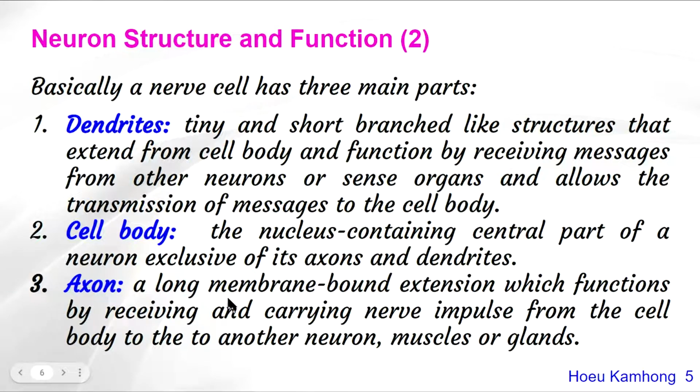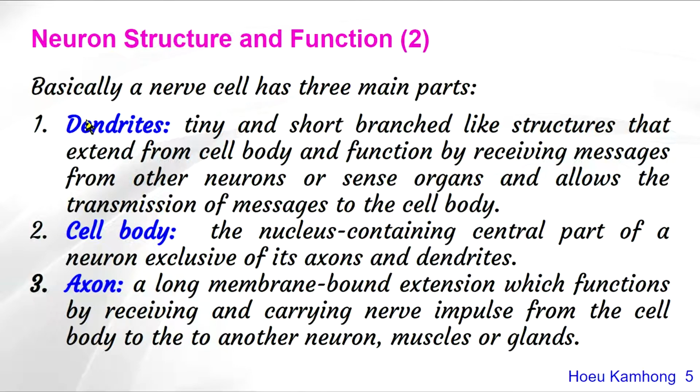It is a long extension from the cell body. Generally, a neuron has only one axon, and it receives and conducts information from the cell body to other neurons, muscles or glands.